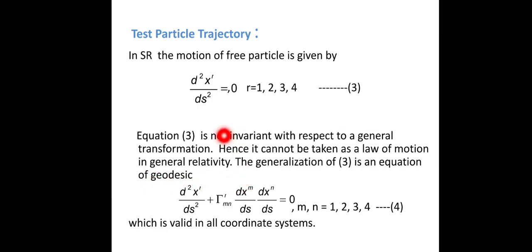So the generalization of this equation, that is, the equation of the test particle, is given by the equation of geodesic that you have seen in the Riemannian geometry: d²xr/ds² + Γrmn (dxm/ds)(dxn/ds) = 0, where m, n vary from 1 to 4.